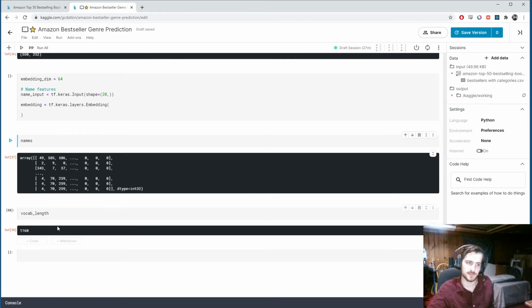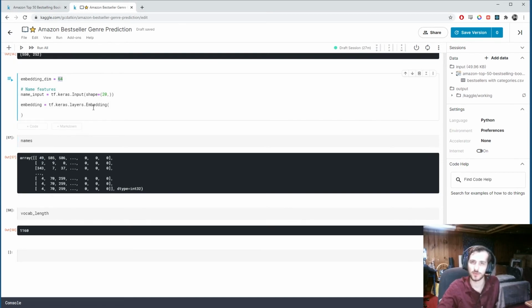It makes more sense to use what's called a dense encoding. One-hot encoding is called a sparse encoding because there are so many zeros. A dense encoding is what we're doing here, which is taking each word and sending it to a vector of length 64, but in such a way that makes sense. The model is actually going to learn where to put the vectors. It's going to learn where to put words together so that the loss is minimized. And that's what the embedding layer does.